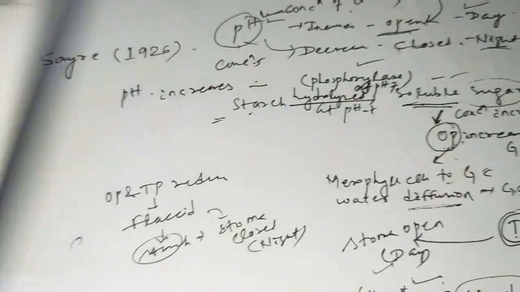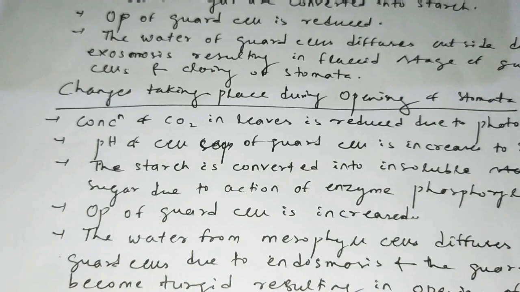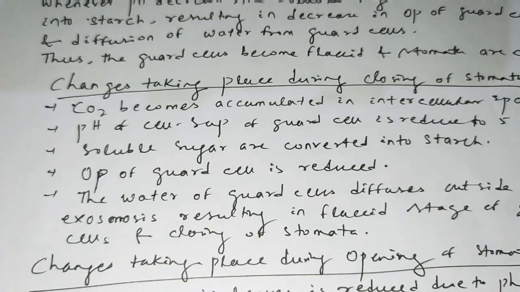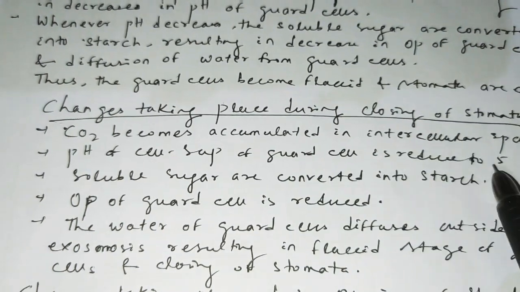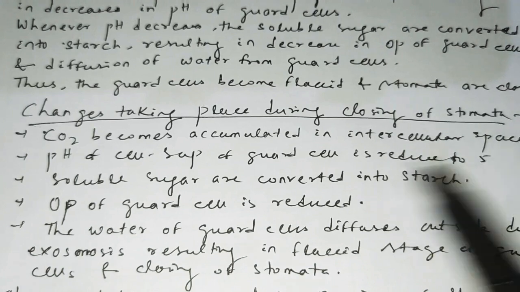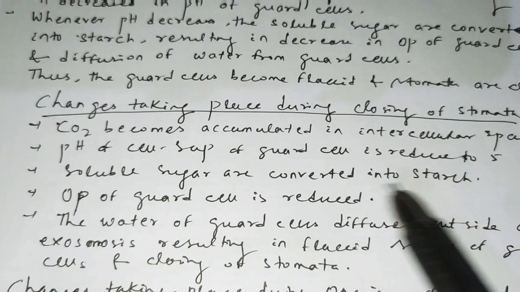Okay, so here comes some important summary about how changes take place during closing of stomata. First, upon closing of stomata, what happens when CO2 accumulates in the intercellular spaces? The pH of the guard cell is reduced to what? 5. Reduced to 5. Then soluble sugar is converted into starch.